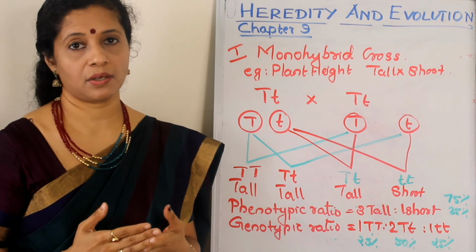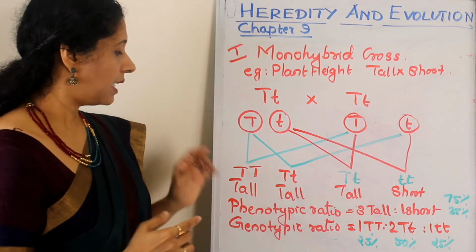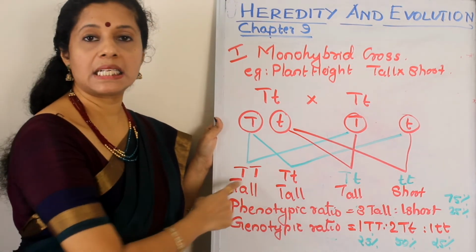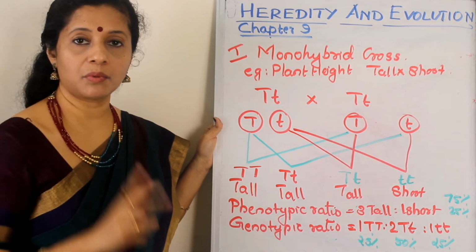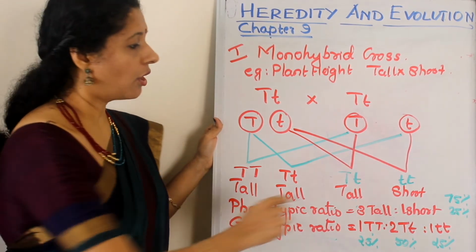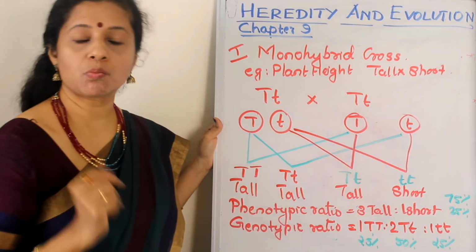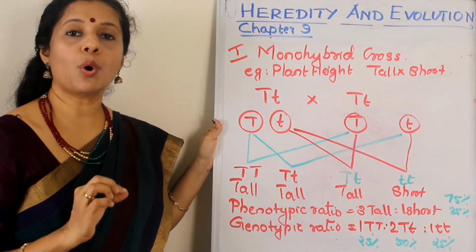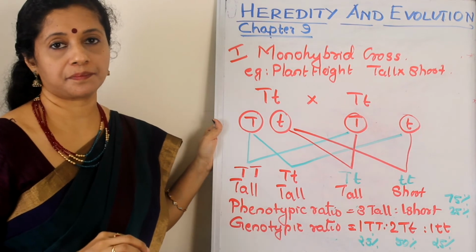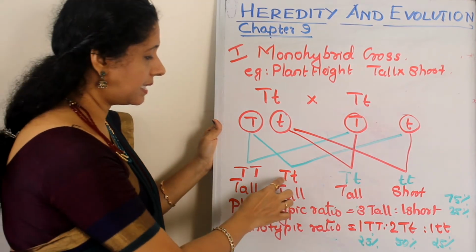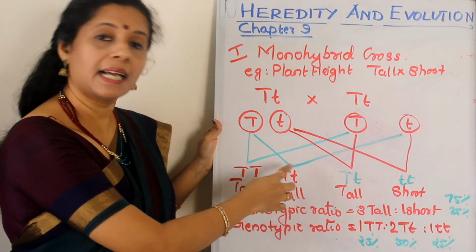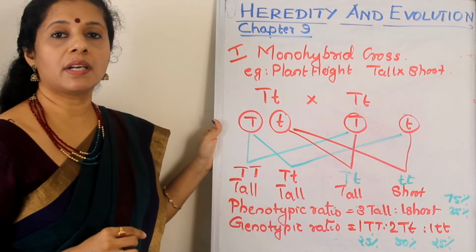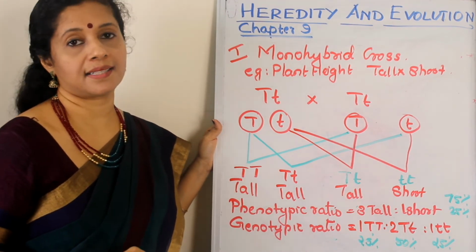A-L-L-E-L-E-S, alleles. Okay. The same way, here in this case, both alleles are same or identical, two capital letters. Or in this case, both are identical, two small letters. If it comes like that, we call it a homozygous condition. Whereas in this case it is different, one capital letter and one small letter. There we call it a heterozygous condition.